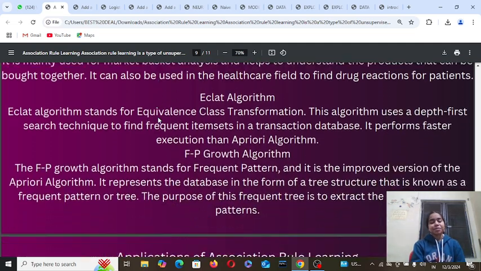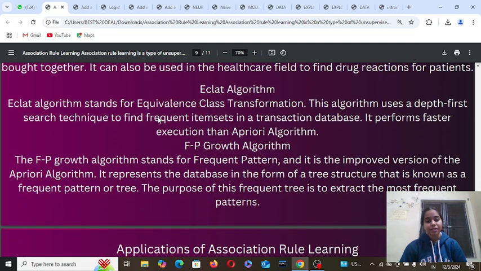Eclat algorithm. Eclat stands for Equivalence Class Transformation. This algorithm uses a depth-first search technique to find the frequent itemsets in a transaction database. It performs faster execution than the Apriori algorithm. FP growth algorithm.